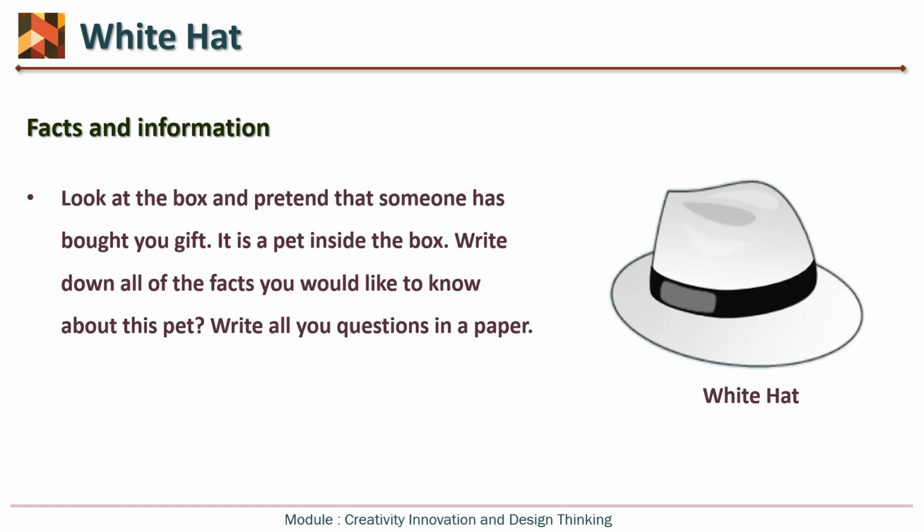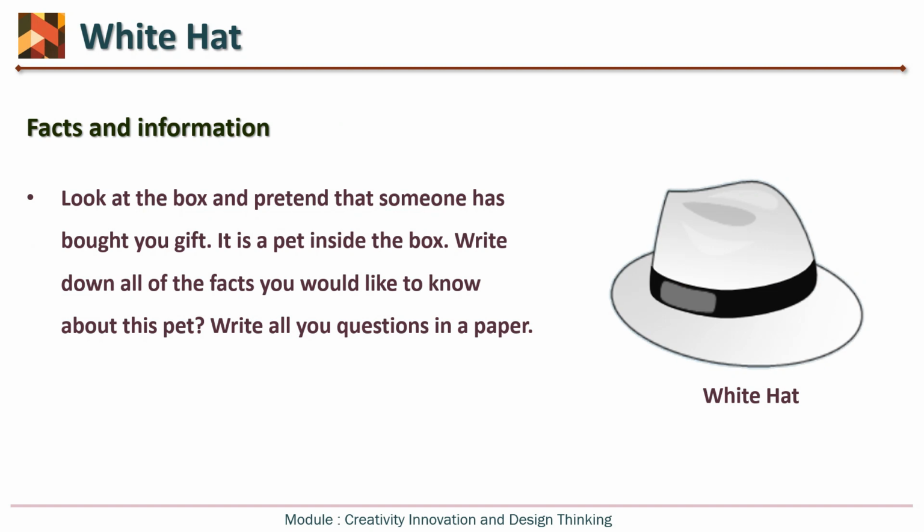Then white hat is about facts and information. The activity for white hat is to look at the box and pretend that someone has bought you a gift. And the one who gave the gift tells you there is a pet inside. Now you have to write down what facts you would like to know about this pet before opening the box. Before opening, I will need some data, some facts about what kind of pet it is. It should not fly, so that it doesn't fly away when I open the lid. There should not be a snake inside. Is there any cute pet or some harmful pet?